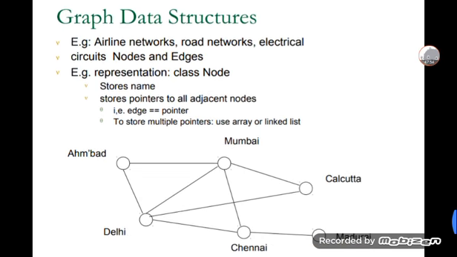Graph data structure: in airline networks and roadways, electrical circuits have nodes and edges. For an example representation, a class node stores names and stores pointers to all adjacent nodes, that is, the edges have the pointers. To store multiple pointers, use arrays or linked lists. I am taking one example for the graph data structure. This is the introduction, a brief introduction on data structures.